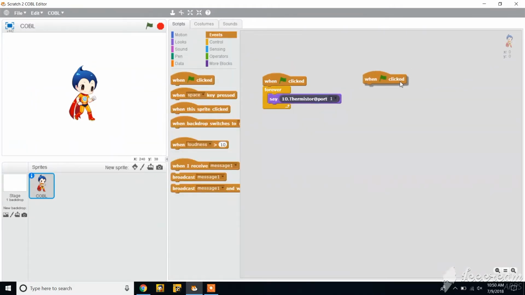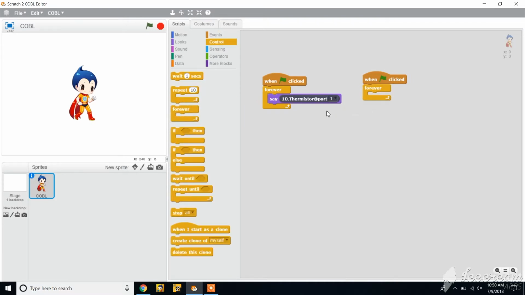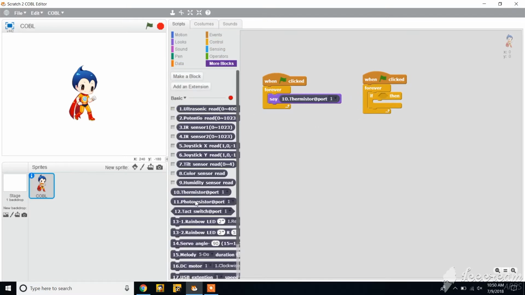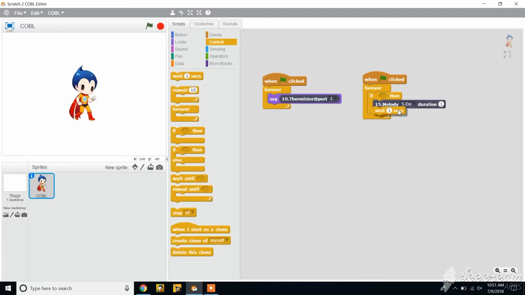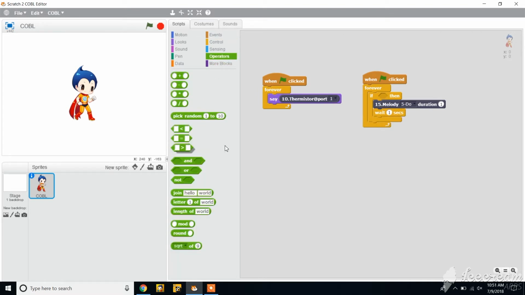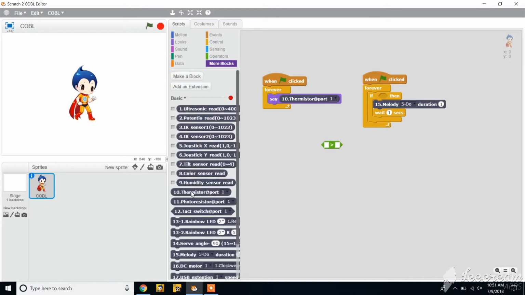Grab another when green flag clicked block, forever, and an if-then block. Select the melody block and a wait 1 second block. And grab a greater than operator block. Put the thermistor port block in and set it to greater than the current heat level, or 23.